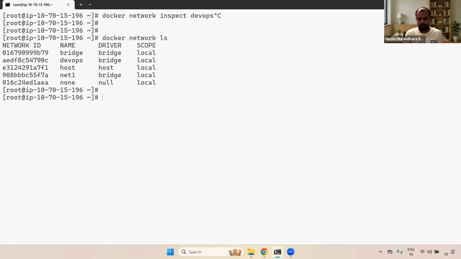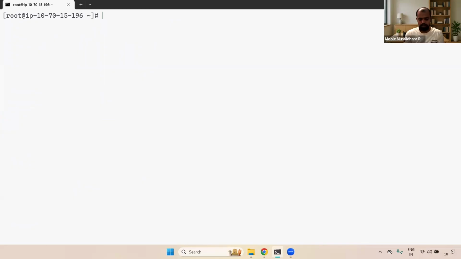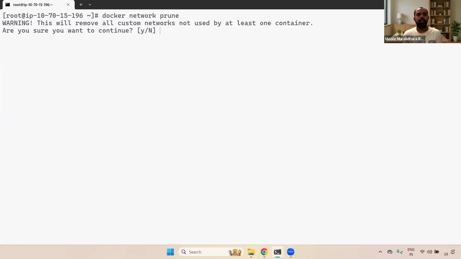What is happening when you use this docker network prune command? Docker network prune command. Now you can enter. Here it will ask yes or no. Give the